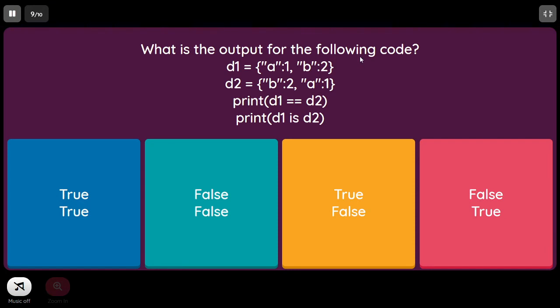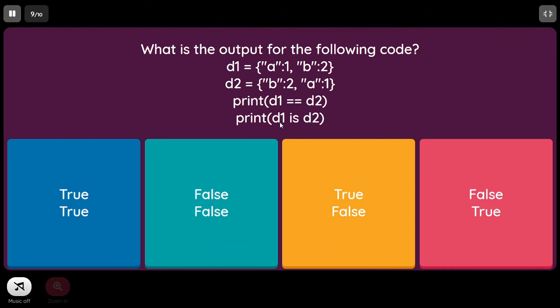What is the output for the following code? So here D1 equal to A having value 1, B having value 2, D2 also having B value 2 and A value 1. So in this case, when we check for double equal, that is print D1 double equal D2, since both of them are having the same elements, when we say elements, that is the key value pairs. Both D1 and D2 are having the same key value pairs. So it will return true.